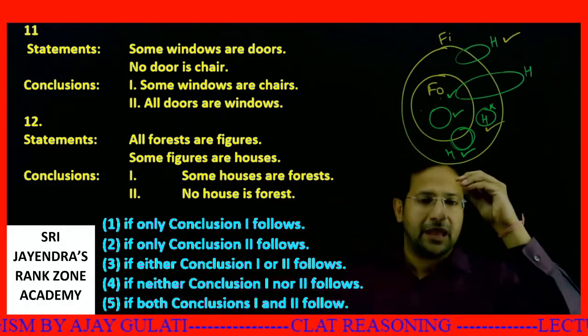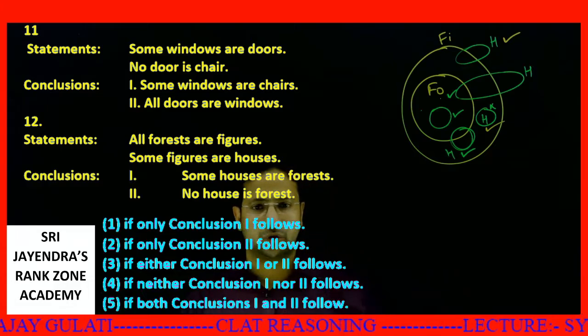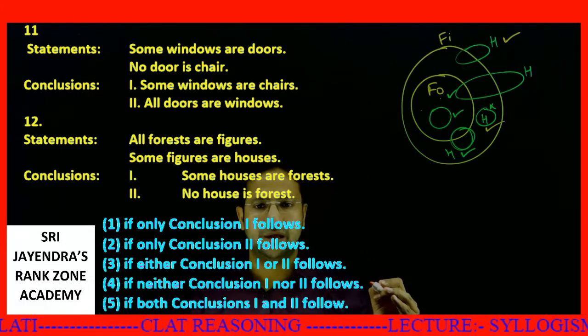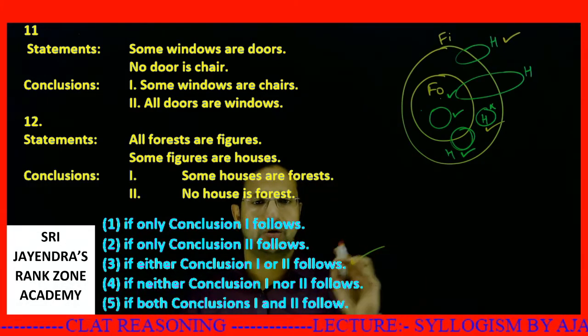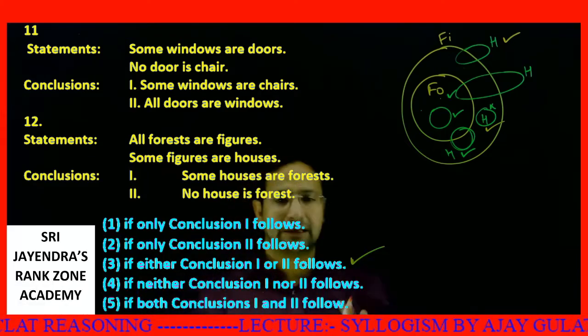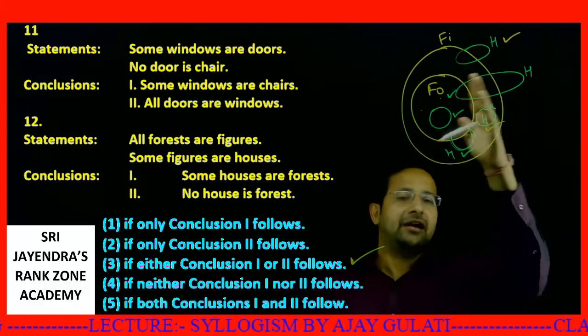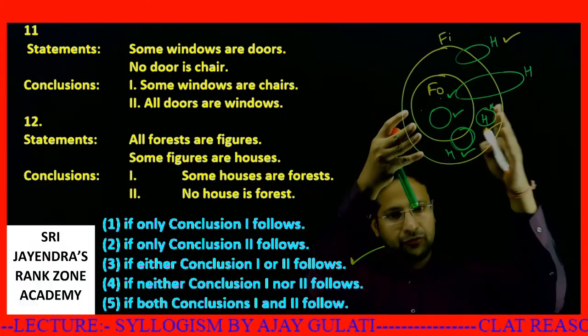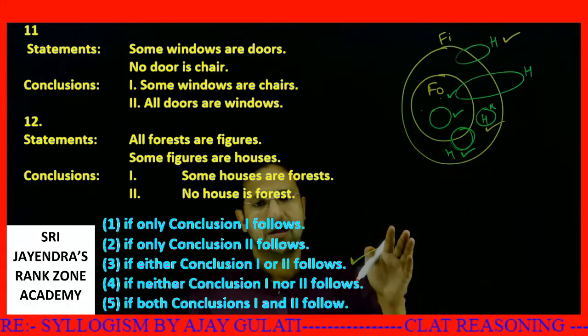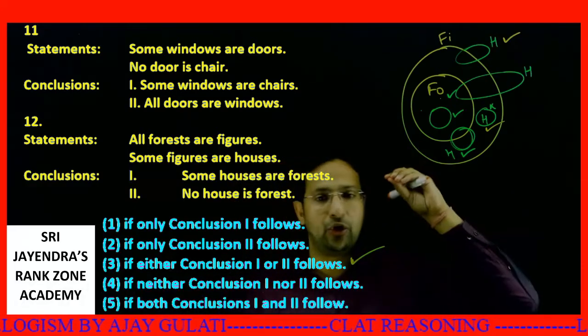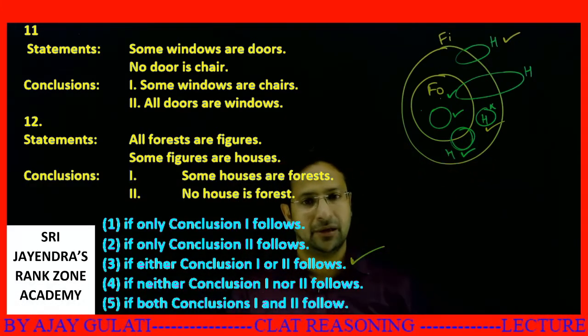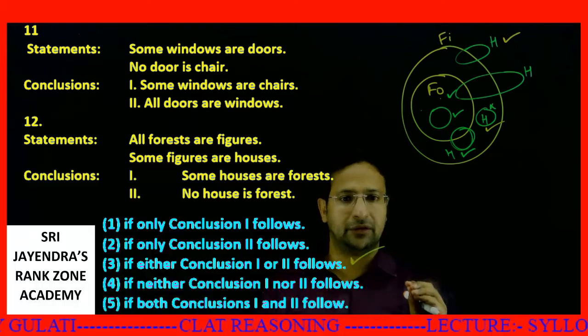So that means at one point of time, at least one is true. So my answer will be either conclusion 1 or 2 follows. Getting my point? Here, all five are correct at one point of time. So in such a case, either 1 or 2 follows. That is, I cannot deny all of them together. So this is your answer.